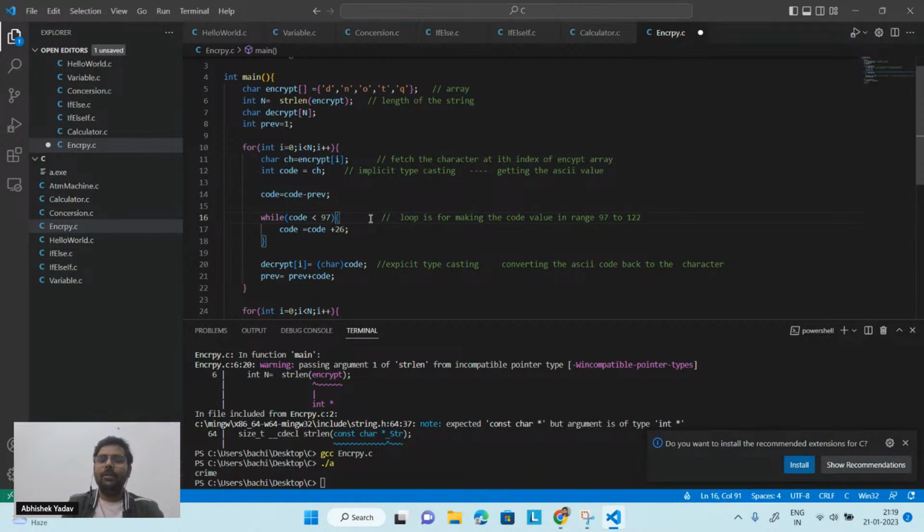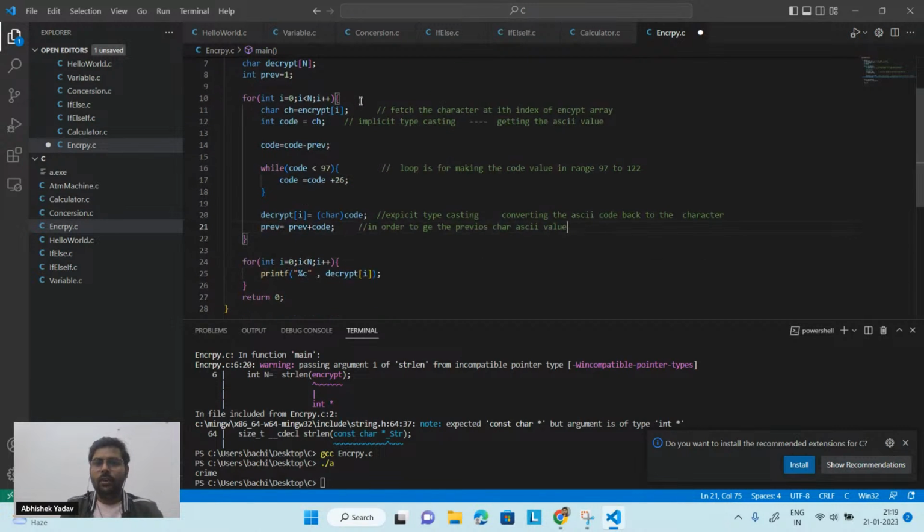Till that time it will run. And this line, why I have written, guys? Previous is equal to previous plus code, in order to get the previous character ASCII value.